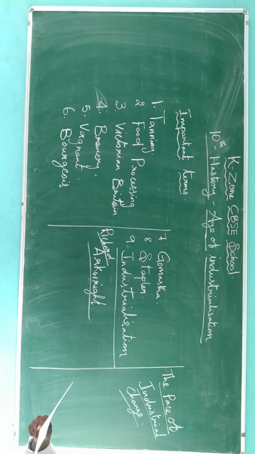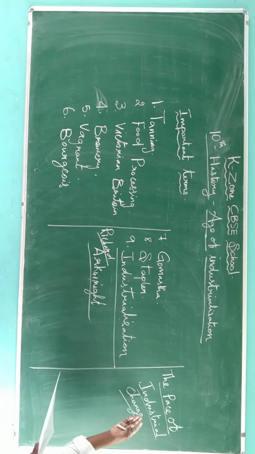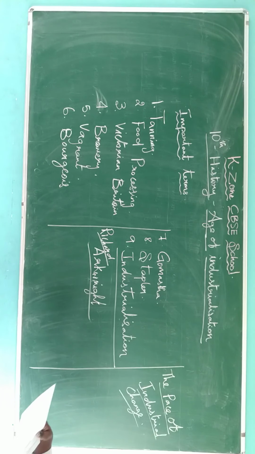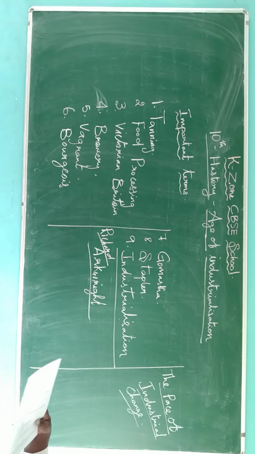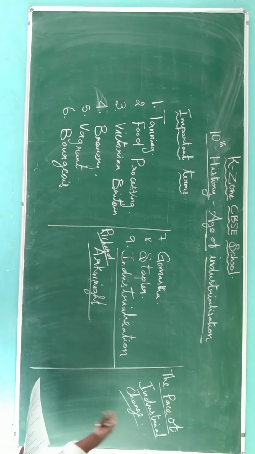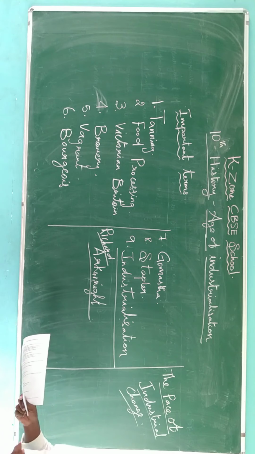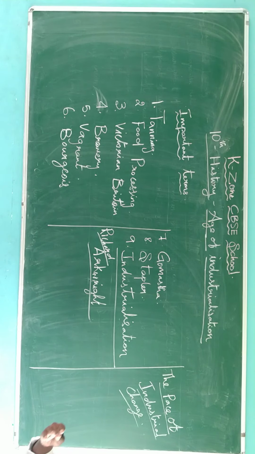And the pace of industrial change: we discussed the dynamic industries, the cotton mill and the metal industry. This process was very slow for some reasons. New technology was very expensive, and if it often broke down, repair was also very costly. So they couldn't get this new industry, and they considered the machines not effective for production. These are the reasons for the slow pace.